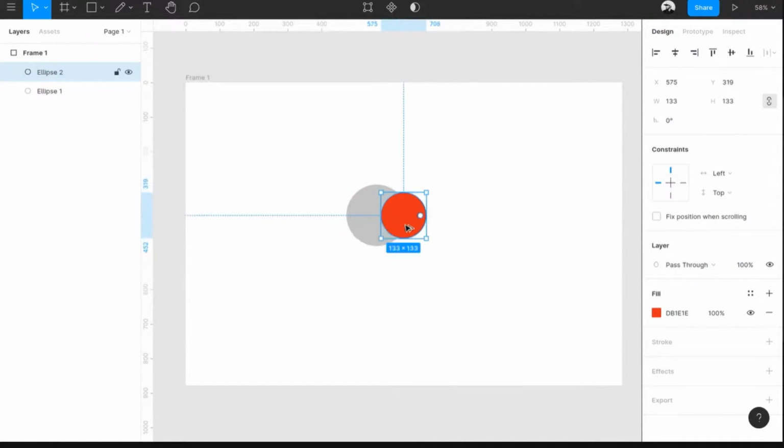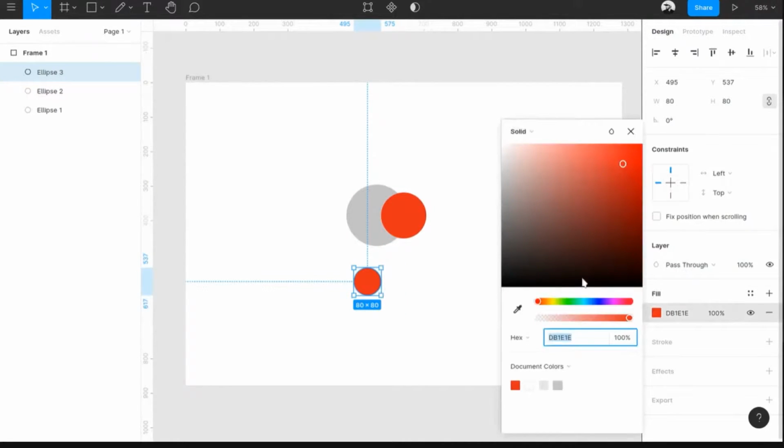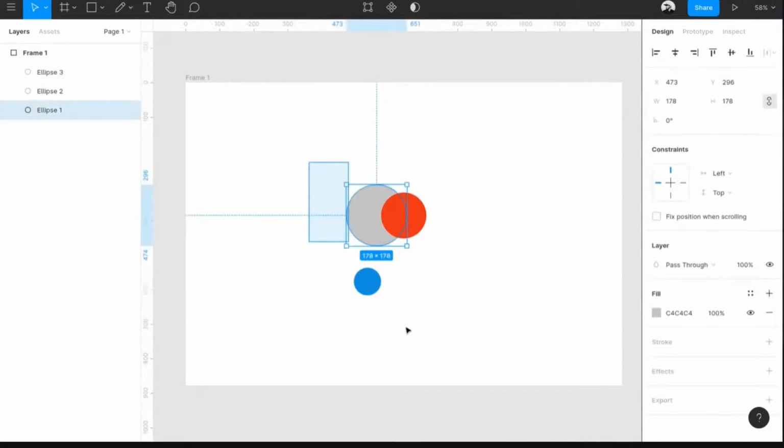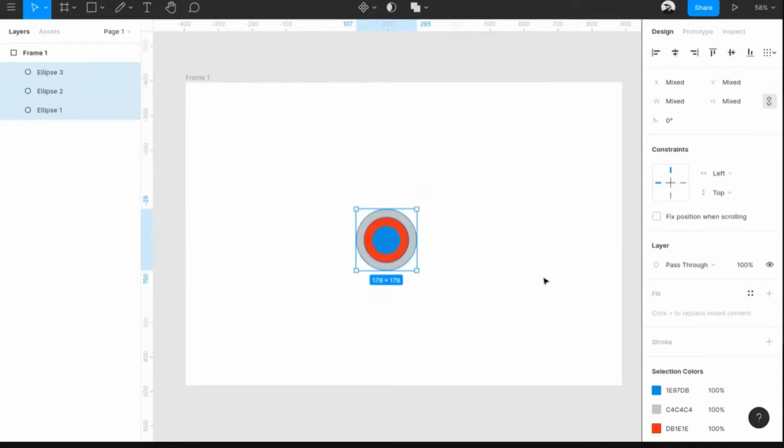But if you have like 3 or 4 things and you want to align everything to the center, you can basically select everything together and you can use these things. So you can see how it happens so quickly.